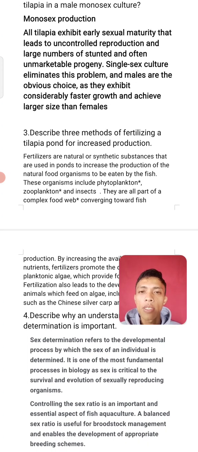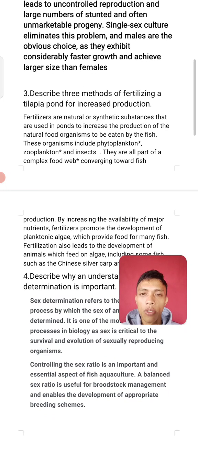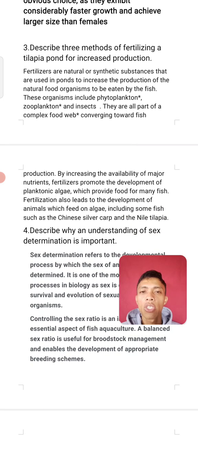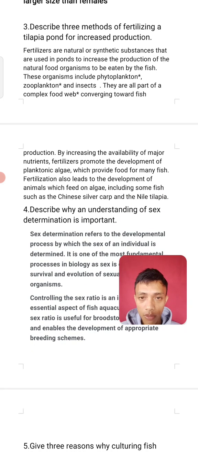Number 3 question. Describe the 3 methods of fertilizing a tilapia pond for increased production. Fertilizers are natural or synthetic substances that are used in ponds to increase the production of the natural food organisms to be eaten by the fish. These organisms include phytoplankton, zooplankton, and insects. They are all parts of the complex food web converging toward fish production.